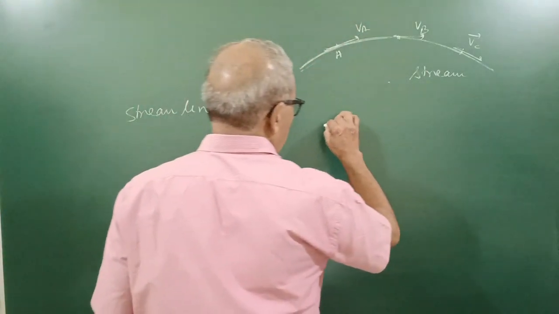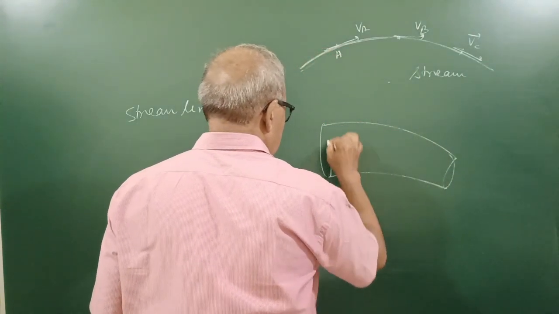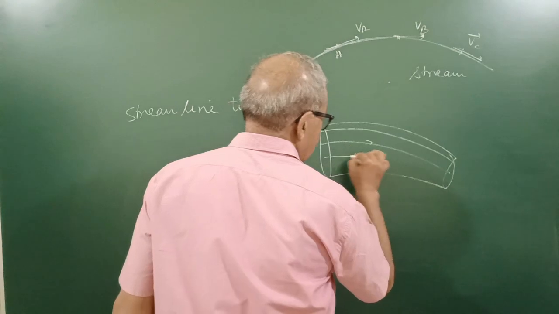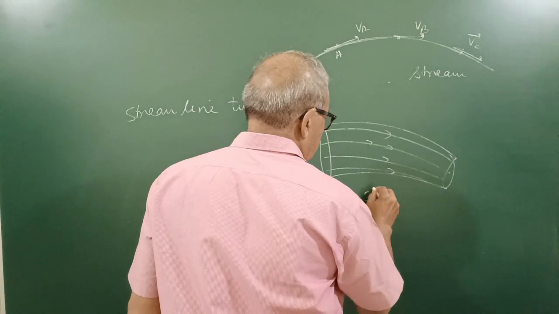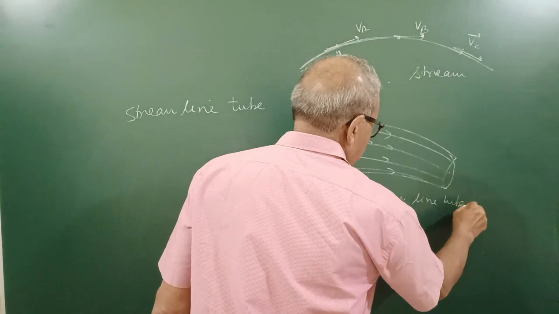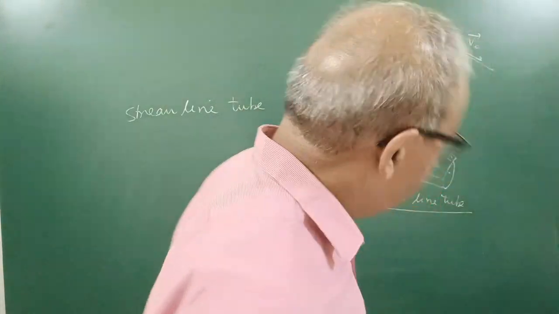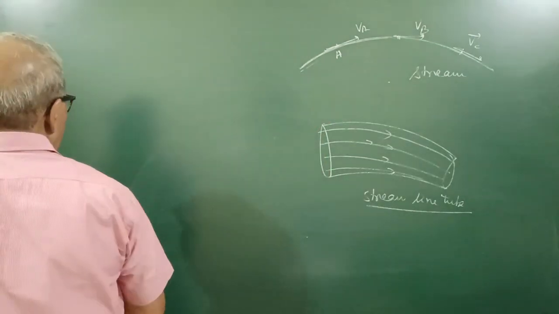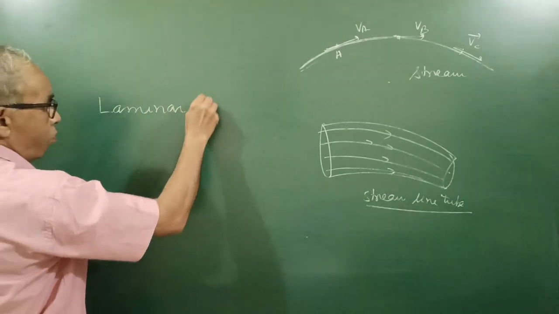Now what is a streamline tube? If liquid flows through this tube and there are different streamlines like this, and these streamlines are maintained, then it is called a streamline tube. These are some fundamental things which create a lot of trouble for us if we don't know them. Now there is one more thing here. We also talk about laminar flow.